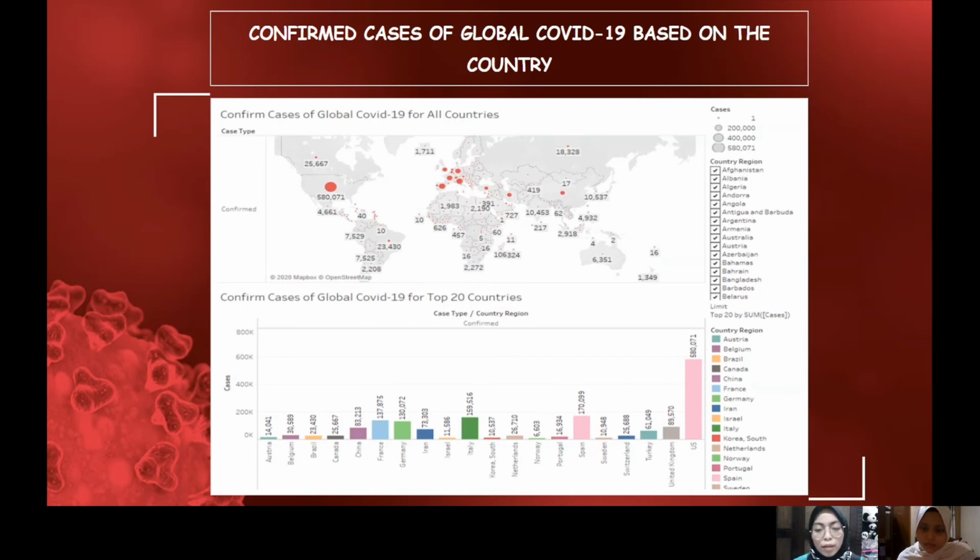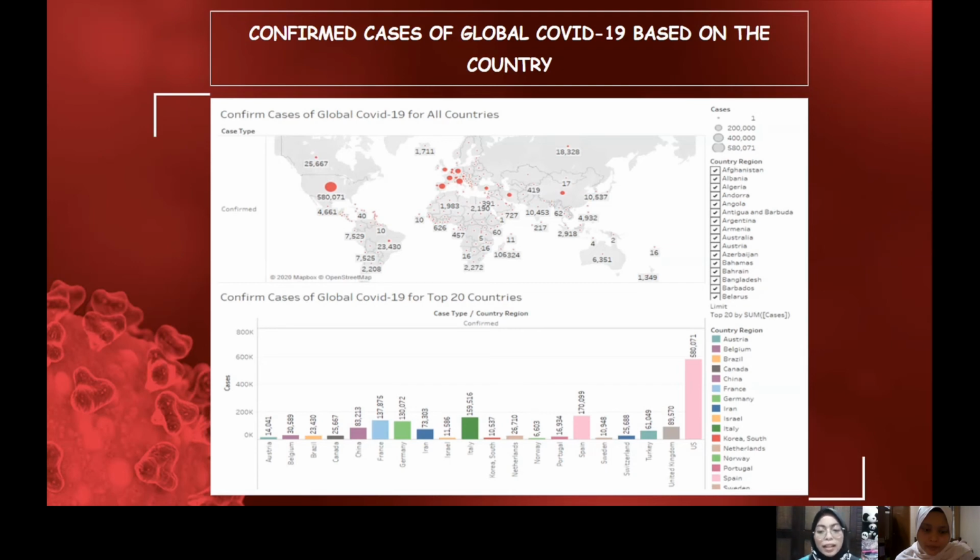In South America, the highest is Brazil and the lowest is Suriname. For Europe, the highest is Spain and the lowest is Holy See. In Africa, the highest cases are in South Africa and the lowest in South Sudan.